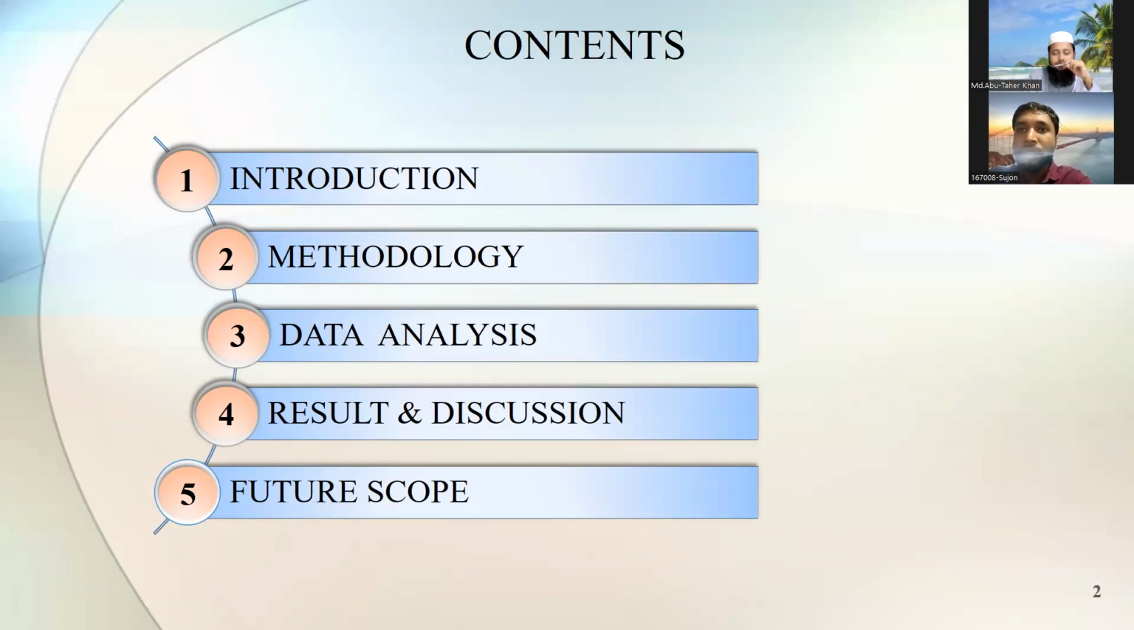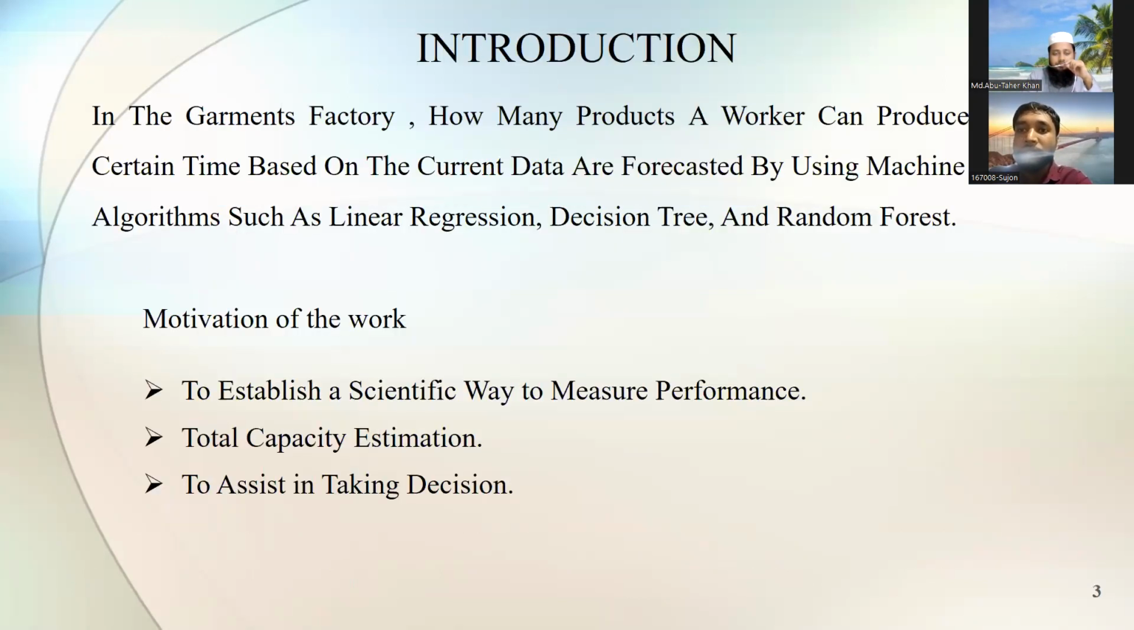The contents of the thesis: introduction, methodology, data analysis, result and discussion, future scope. Introduction. In the garments factory, how many products a worker can produce after a certain time, based on the current data, is forecasted by using machine learning algorithms such as linear regression, decision tree, and random forest.